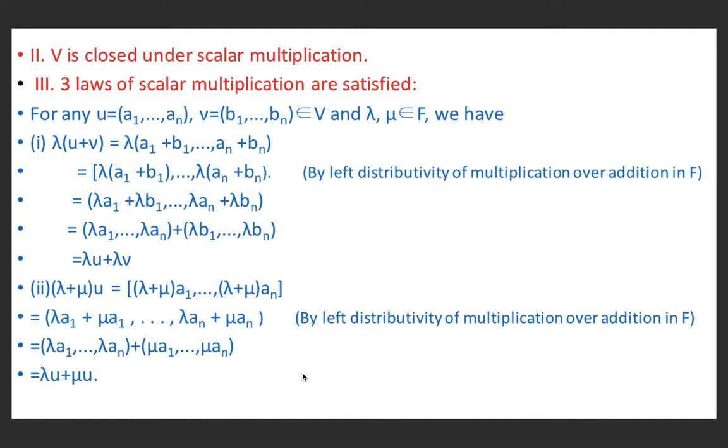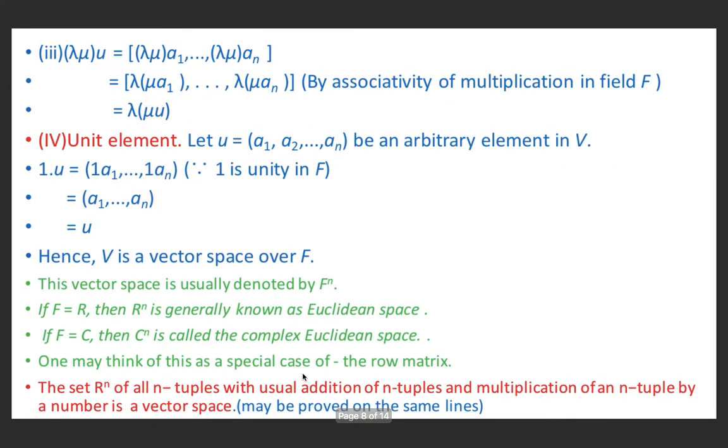Now we can write it as (lambda a1, ..., lambda an) + (mu a1, ..., mu an), and this is equal to lambda U + mu U. Third one is (lambda mu) into U. We will multiply each element of U by lambda mu, so we will get (lambda mu) a1, ..., (lambda mu) an, and by associativity of multiplication in the field F, (lambda (mu a1), ..., lambda (mu an)) is equal to lambda (mu U).